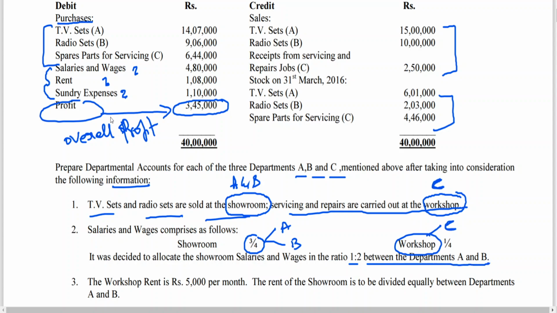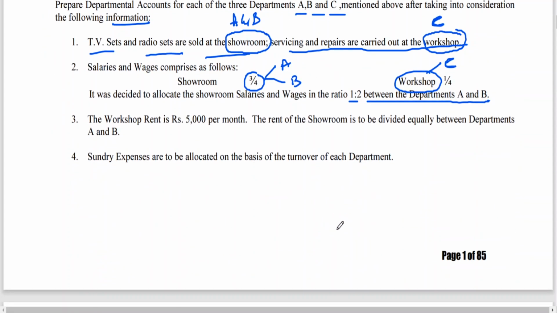First, what is it that you should do? Salaries and wages are to be apportioned 3/4 to showroom. The 3/4 showroom expenses are to be apportioned among departments A and B in the ratio of 1:2. And then C: since workshop belongs to C, 1/4 of 4,80,000 will be apportioned to department C. The workshop rent is 5,000 per month. The rent of showroom is divided equally between departments A and B.